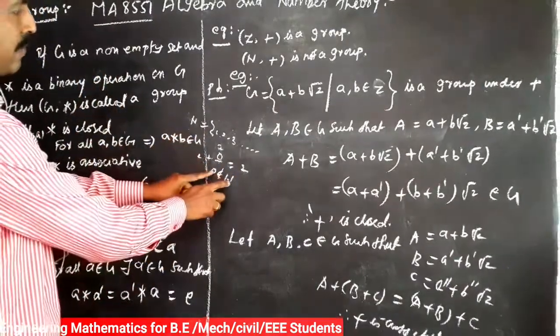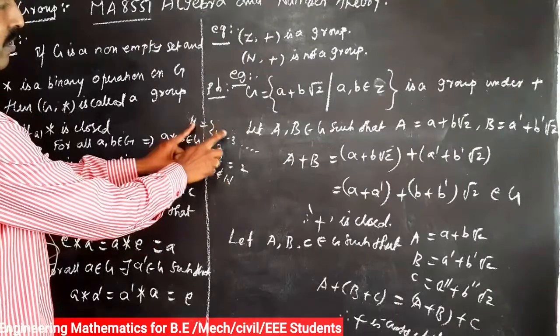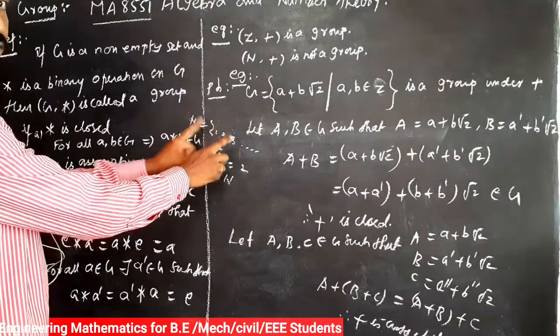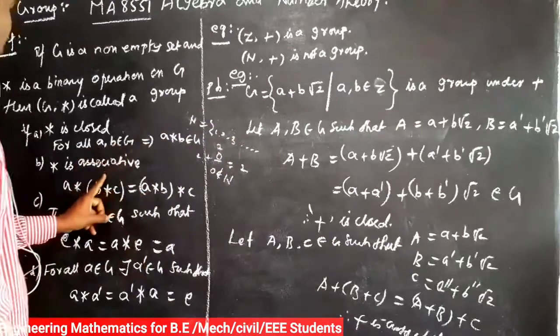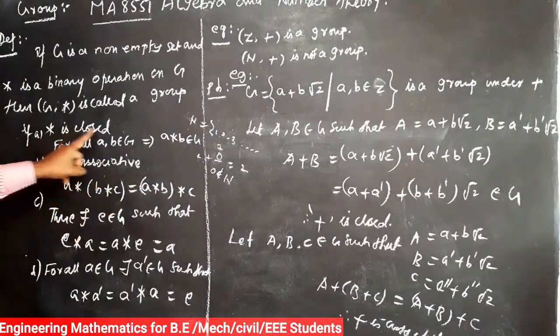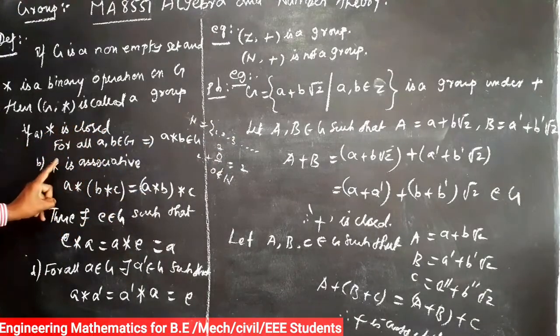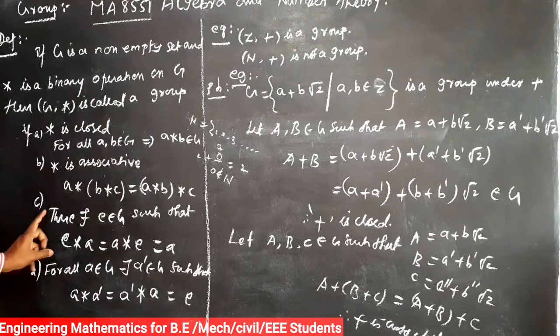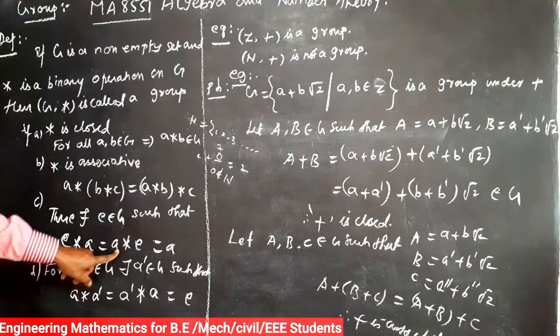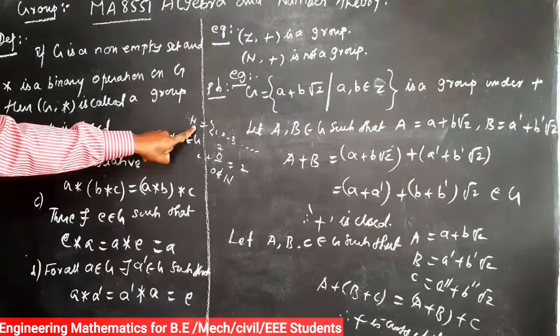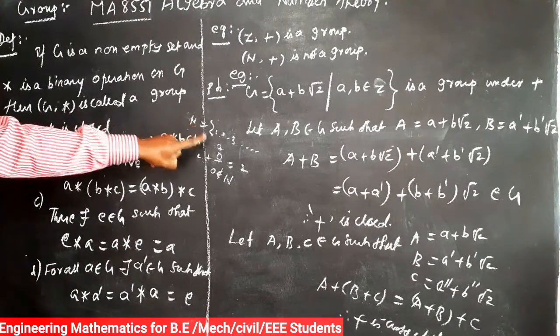So N plus does not satisfy the identity condition, so N plus is not a group. The first one is star is closed, the second one is star is associative, and the third one is identity. There is no identity element in the set of natural numbers. So N plus is not a group.